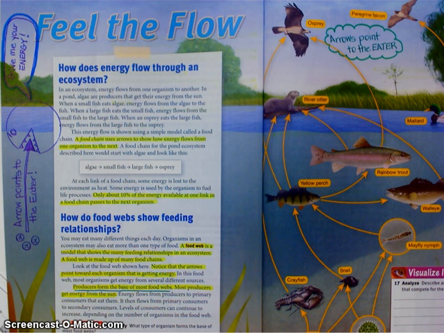At each link of a food chain, some of the energy is lost to the environment as heat. Some energy is used by the organism to fuel life processes. And really, only about 10% of the energy that's available at one link in the food chain passes up to the next organism. Okay? And that's because if you think about it, how many pounds of food have you eaten in your life? Well, many times your weight.